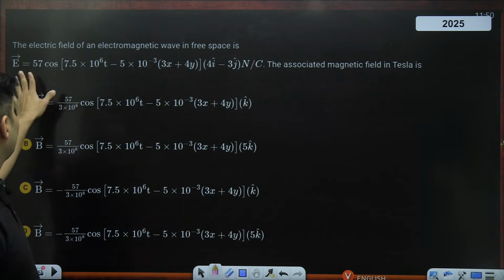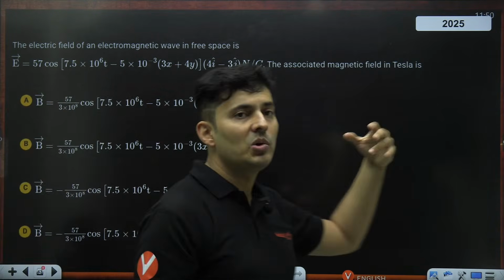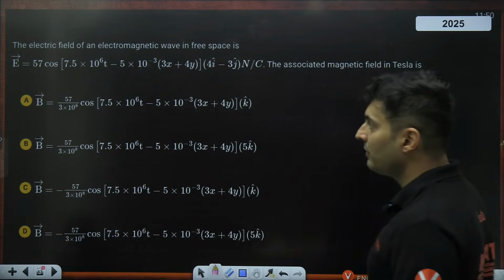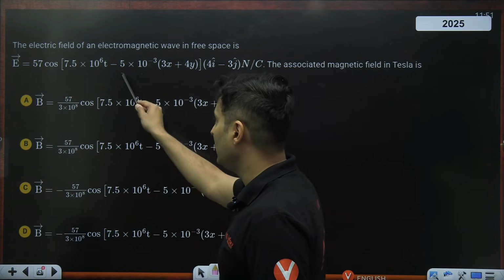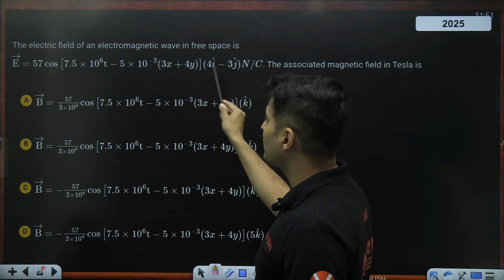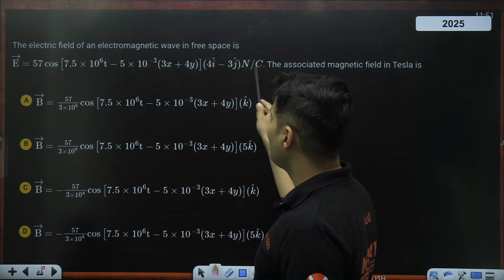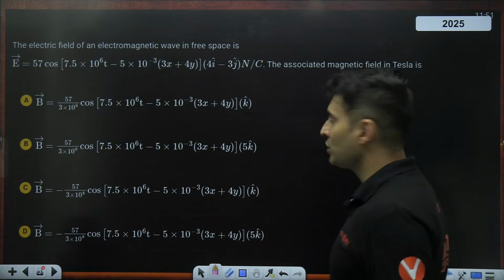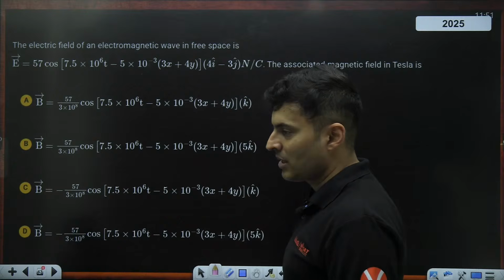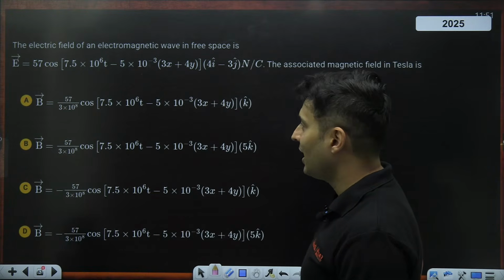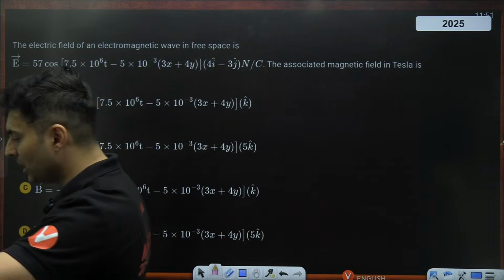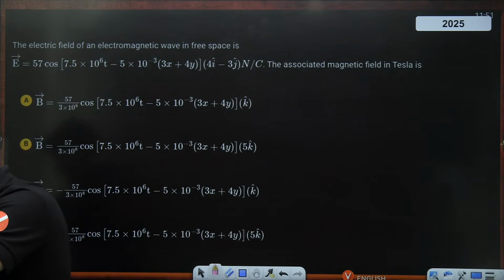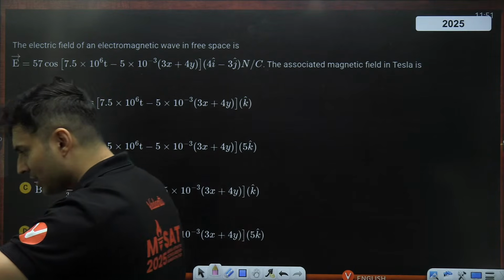The electric field is given by this equation. How will the magnetic field look? The electric field is given as 57 cos of omega t minus k, 3x plus 4y, and 4 I cap minus 3 J cap, and so on. This was a very, very good question, which was asked this year, and many students didn't figure out how exactly to do this. Are you ready to do this particular question, my dear students? Awesome.